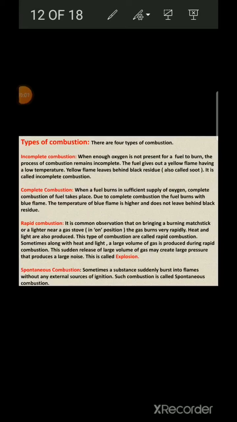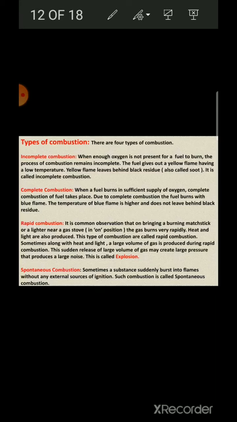Now we will study the types of combustion. There are 4 types of combustion. First is incomplete combustion. When enough oxygen is not present for a fuel to burn, the process of combustion remains incomplete.